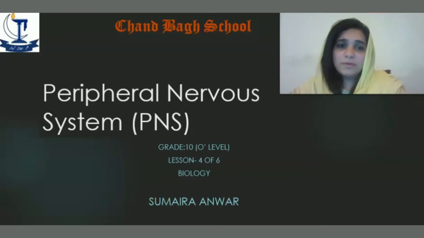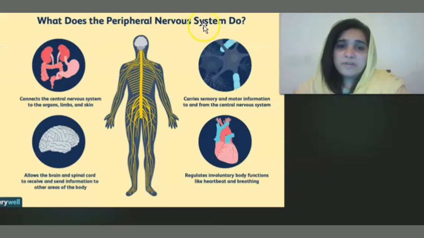And the topic I am going to discuss today is the peripheral nervous system, that is PNS. In my previous lesson I discussed the central nervous system in detail. So what is the peripheral nervous system? What does the peripheral nervous system do? It connects the central nervous system to the organs, limbs and skin. The central nervous system includes the brain and spinal cord, as we have already discussed. The peripheral nervous system allows the brain and the spinal cord to receive and send information to other areas of the body.